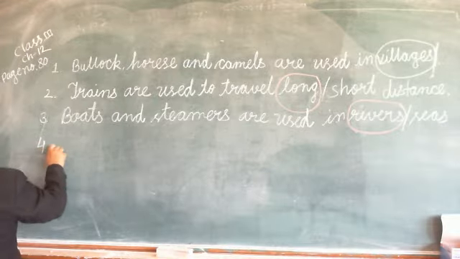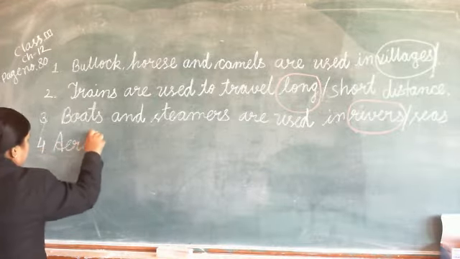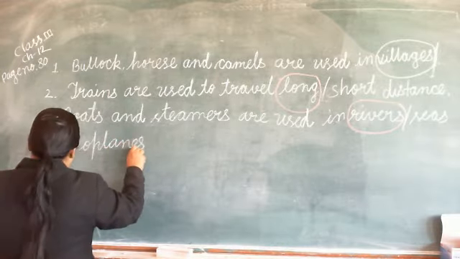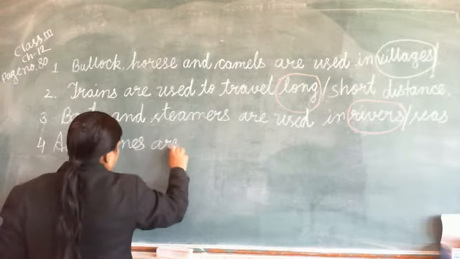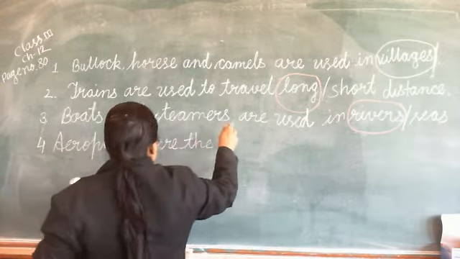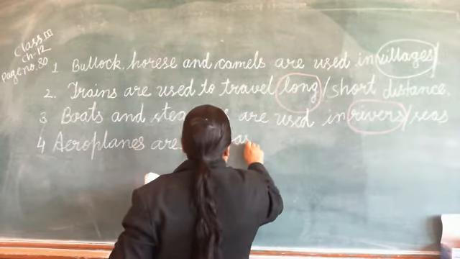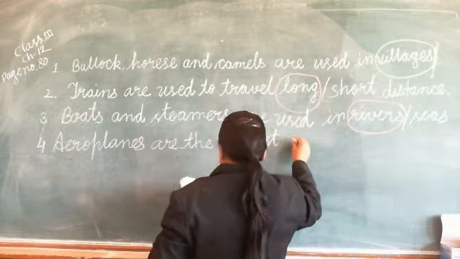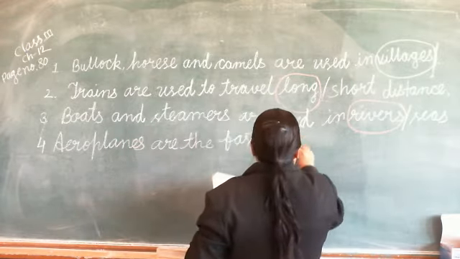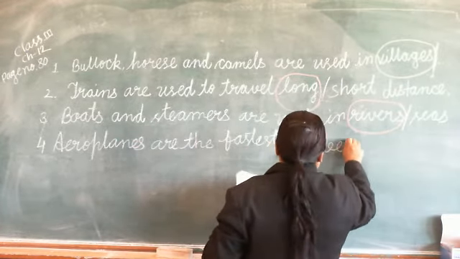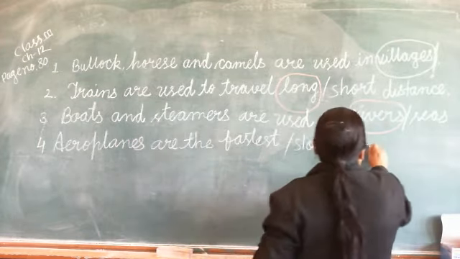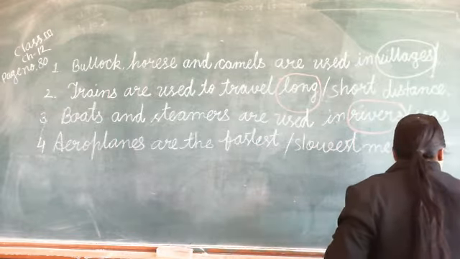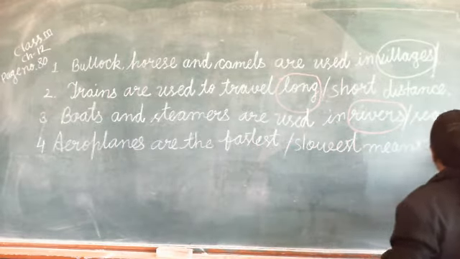Let's see number 4. Aeroplanes are the fastest or oblique slowest means of transport.